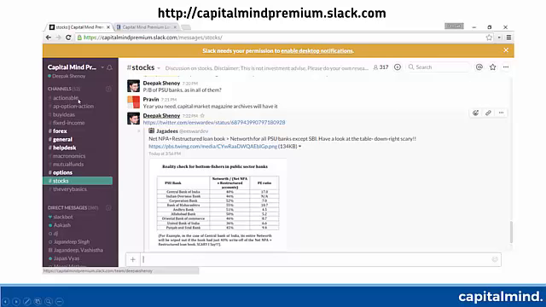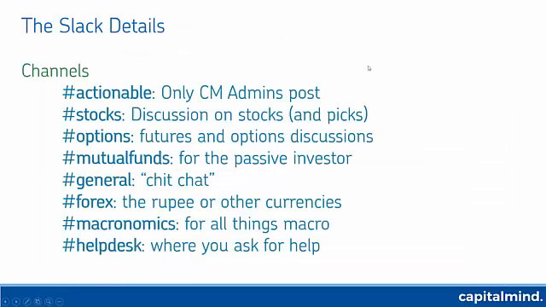The only thing we do request is don't post in this channel actionable. That's because that's specific to Capital Mind admins, and they're the ones who post there. Some details about it, as I said, only CM admins post at actionable. But to discuss about stocks, go to the stocks channel. There's an options channel for futures and options. There is mutual funds for if you'd like to go passive.